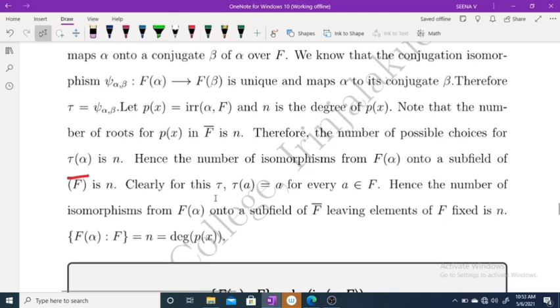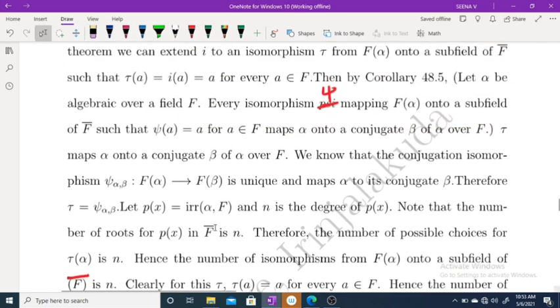And clearly, for this, tau of a equals a. Hence, the number of isomorphisms of F of alpha onto a subfield of F closure, leaving elements of F fixed, is n. Therefore, the degree of F of alpha over F must be equal to n, which is equal to the degree of p of x.